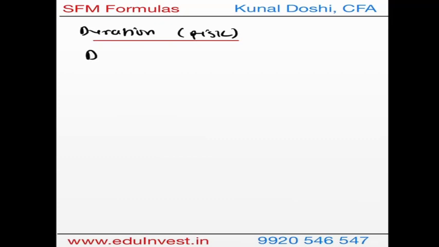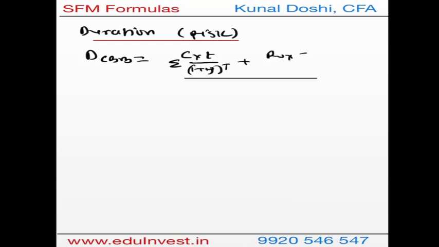For a coupon bearing bond, the duration is coupon times the time factor divided by 1 plus YTM, and the summation of all this. Here the larger T is nothing but the last year of the bond, the maturity of the bond, plus redemption value times the time, the last year, divided by 1 plus YTM raised to T. All this will be divided by price. This will give us duration.